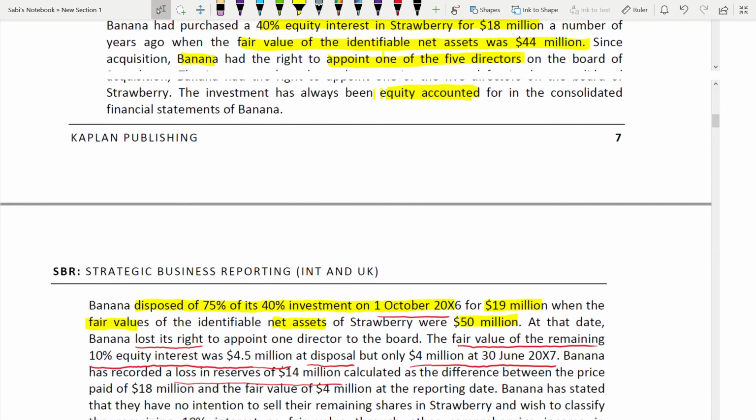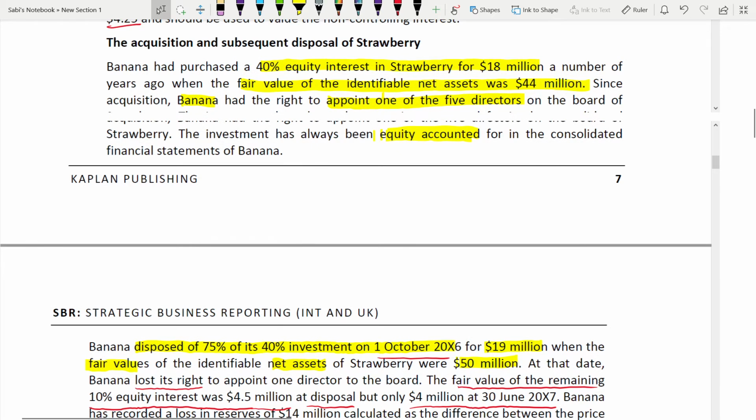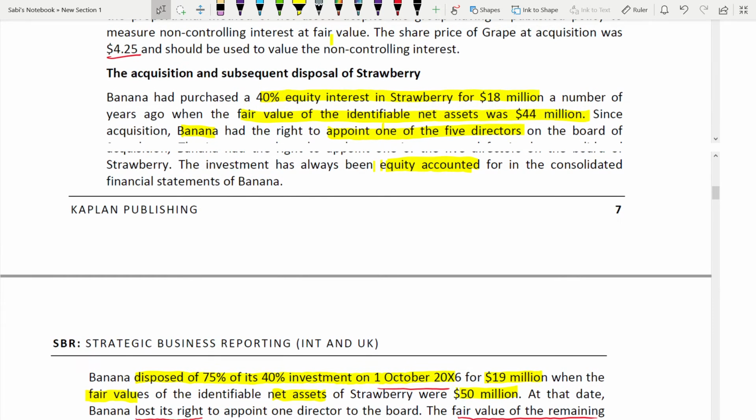Because on 1st of October, the fair value of identifiable net assets was 50 million, minus the fair value of identifiable net assets when it was acquired many years ago, which was 44. So on 1st of October 2006 it was 50, and many years ago it was 44. That's why the difference between them is the post-acquisition part.